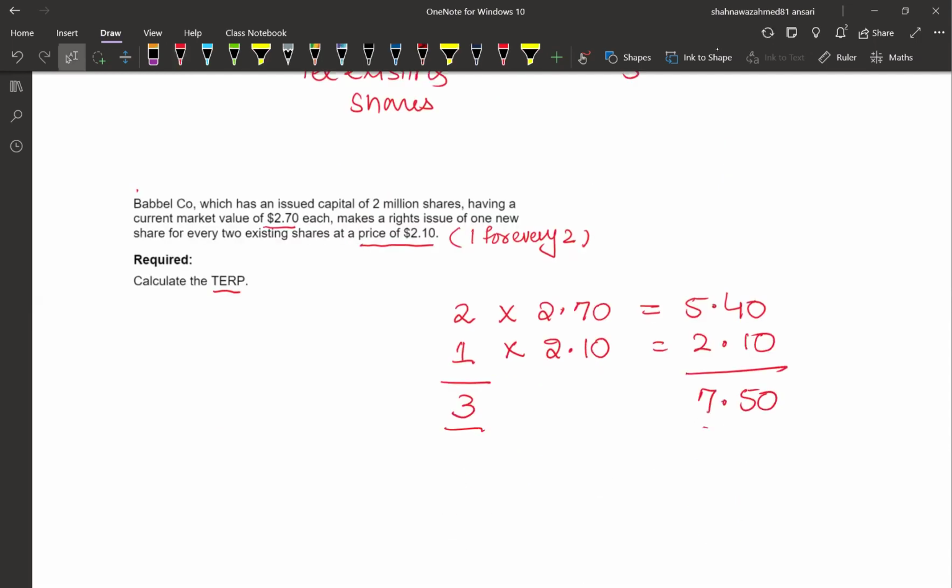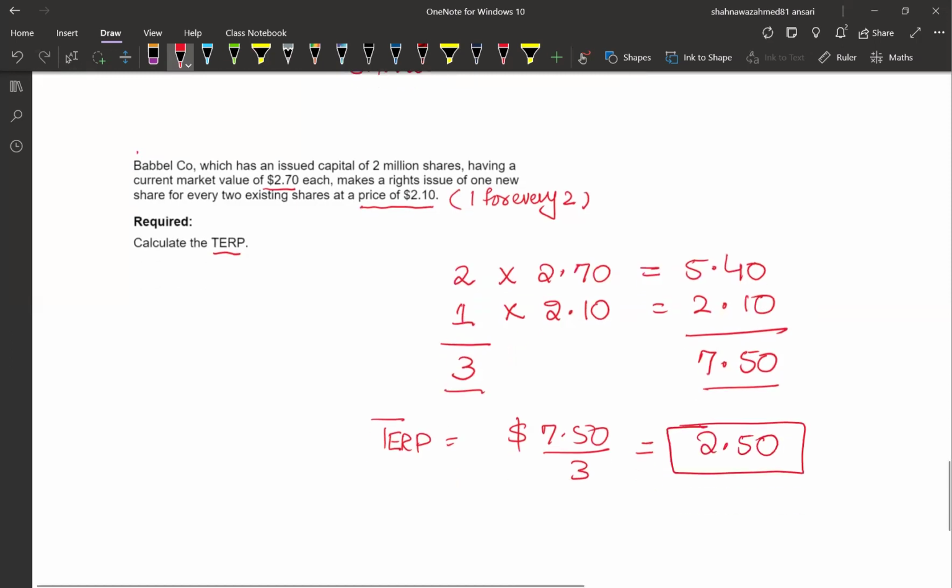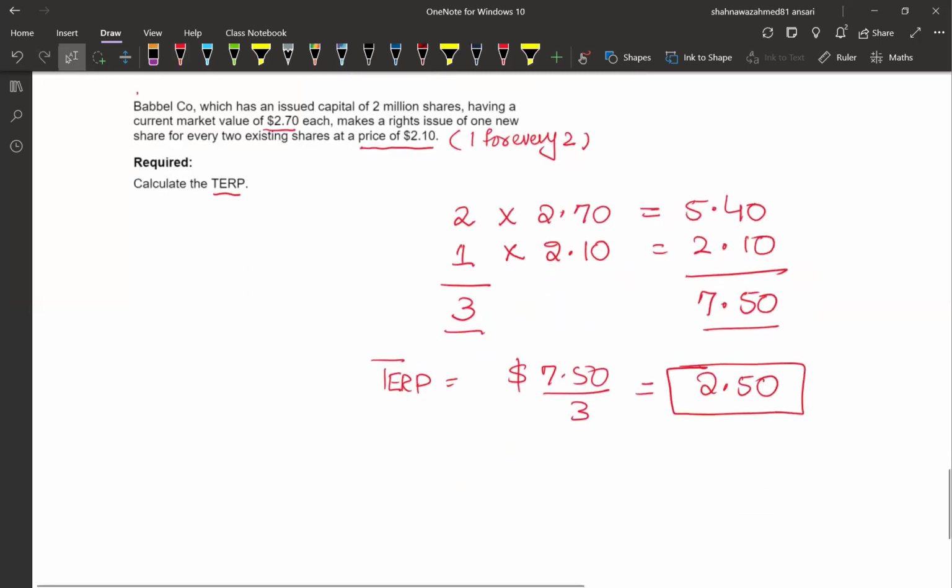So that means the ex-rights price is 7.50 divided by 3. So as a result, the ex-rights price is 2.5 per share. Now we have to investigate, after the right, what would be the impact on the wealth of the shareholder.